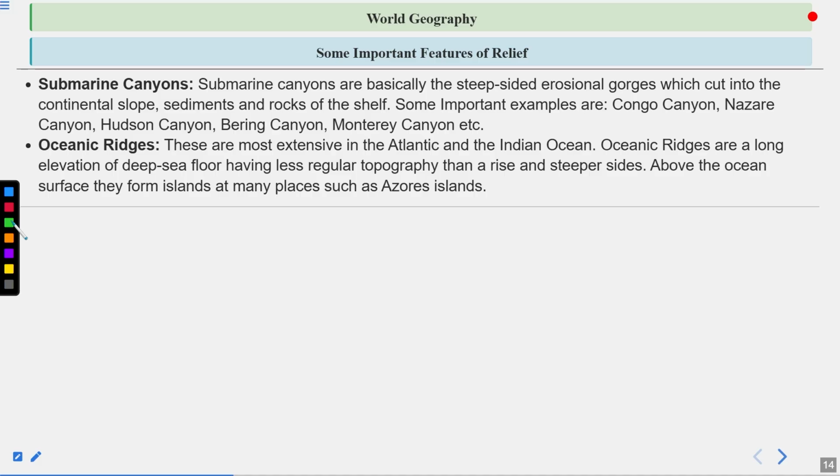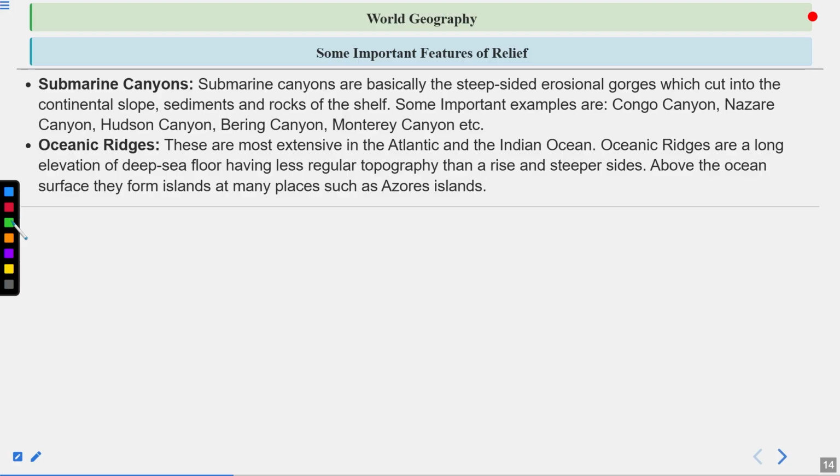Then oceanic ridges. These are the most extensive in the Atlantic and the Indian Ocean. Oceanic ridges are a long elevation of deep sea floor having less regular topography than a rise and steeper sides. Above the ocean surface, they form islands at many places, such as Azores Islands.